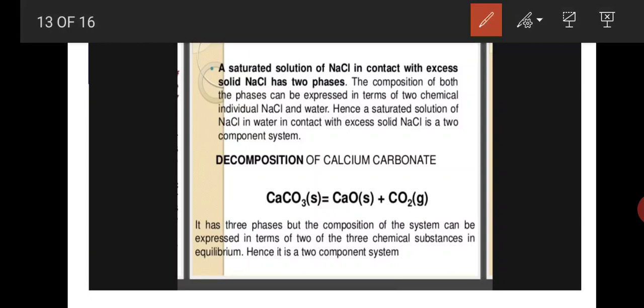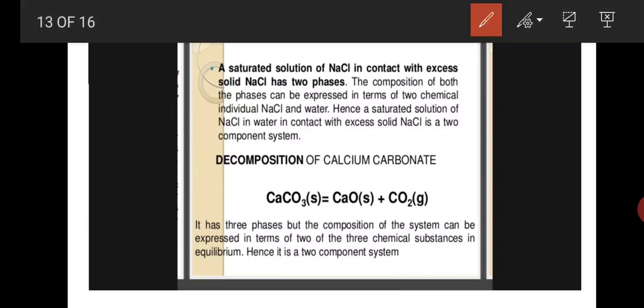Hence a saturated solution of NaCl in water in contact with excess solid NaCl is a two component system. Water system has three phases, but the chemical component is only one.